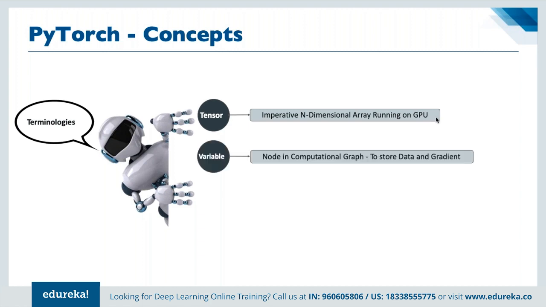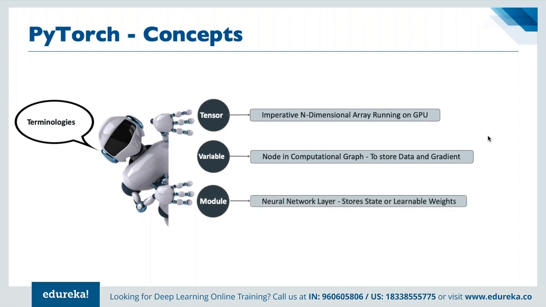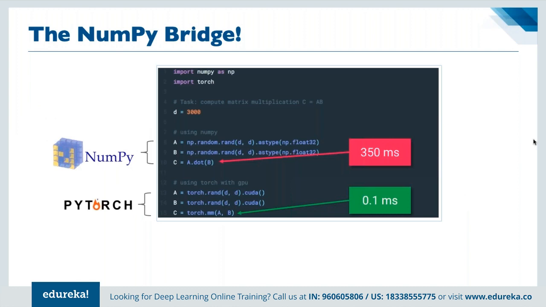Next, we have variables. Variables act like a node in the computational graph itself. Basically, it is used for storing all the data and the gradient available. And then we have the concept of modules. Modules are used for storing state and for learnable weights altogether. So that's what we had discussed here.